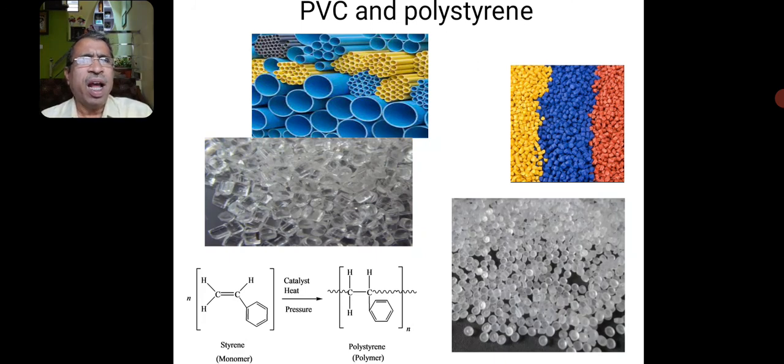In this slide I have shown polyvinyl chloride, which is used in pipes. We have the various pipes and polystyrene. Polystyrene is made up of a polymer from a styrene unit. Below I have shown a styrene which contains a benzene ring. And this styrene is a colorless material, shining ones.